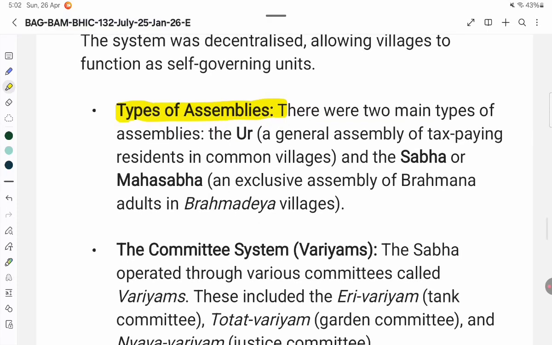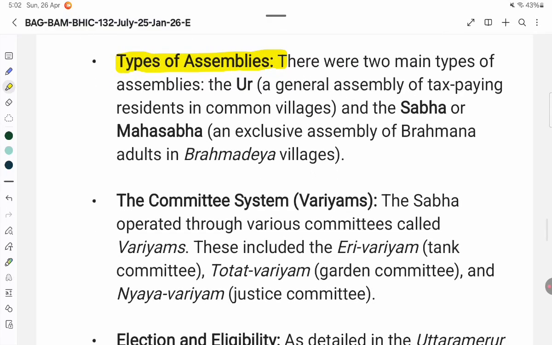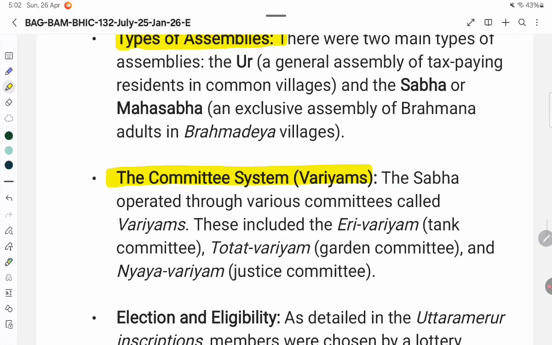The committee system. Variyams. The Sabha operated through various committees called Variyams. These included the Erivariyam, Tank Committee, Thotta Variyam, Garden Committee, and Nyaya Variyam, Justice Committee.